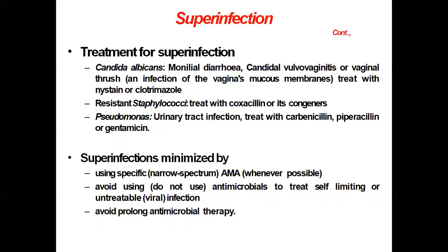Now the third one is to use a combination of antimicrobial agents whenever a prolonged drug therapy is required. For example, diseases like tuberculosis, AIDS, that is acquired immunodeficiency syndrome, HIV patients. Here the drug treatment is required for a longer duration of time, and that's why in this case a single drug therapy should not be used. So for the treatment of such types of conditions, always a drug combination should be used so that we can prevent the development of resistance.